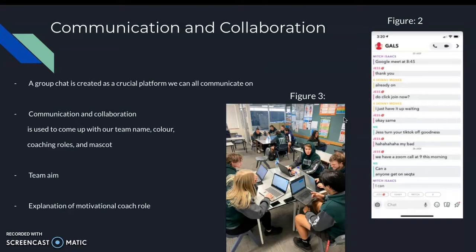As a team, we came to a decision to make a group chat as seen in figure 2, to keep each other up to date with times of games, training, and to make sure we were completing any evidence the other team members needed. In this figure, figure 3, you can see our team communicating and collaborating at our table, deciding our coaching roles, team name, colour, and mascot.